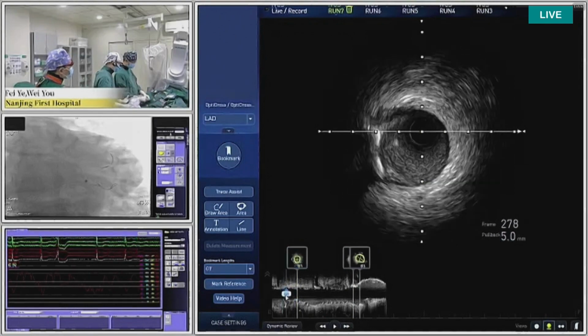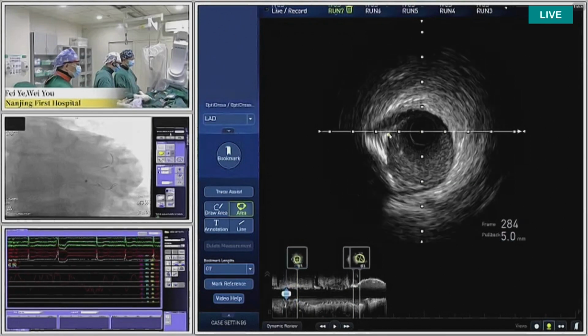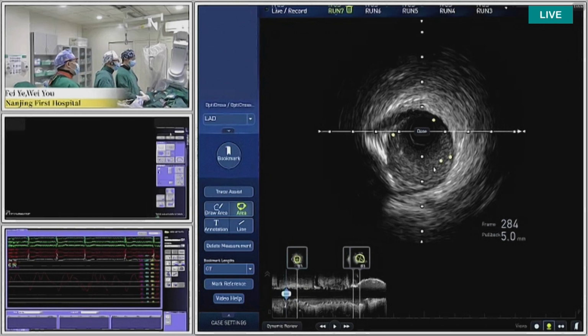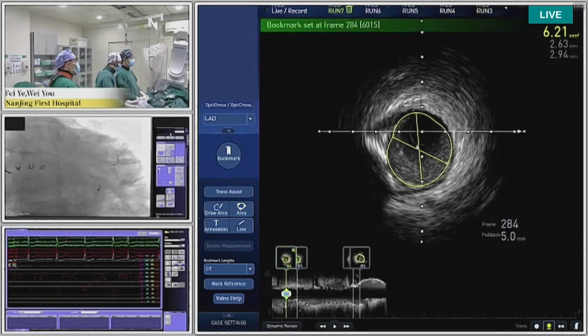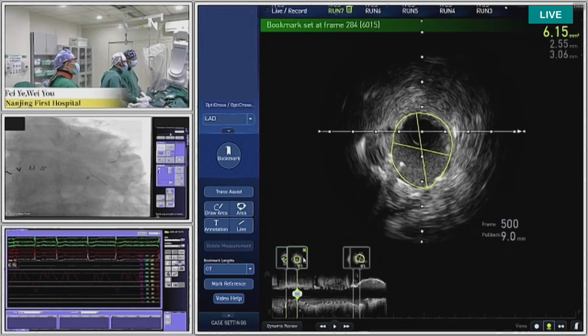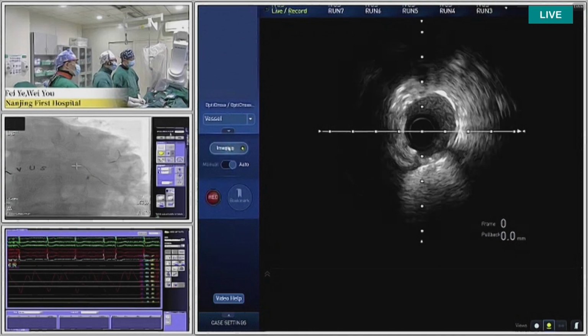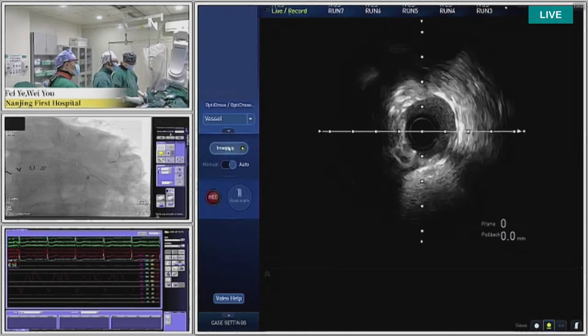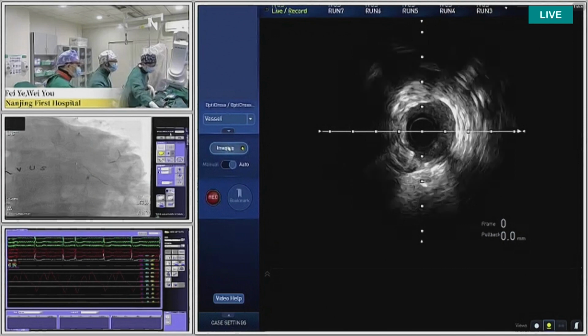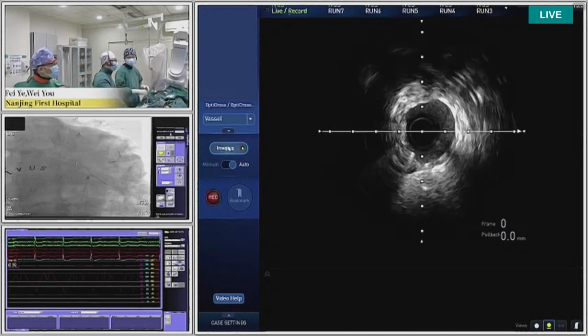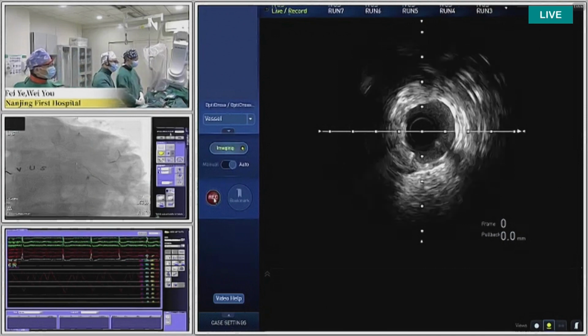So if you do plan to recheck IVUS for the circumflex? Yes, absolutely. Yes, we check the IVUS. Just from here, we just want to check the ostium circumflex because time is limited. Okay, I will put it back.